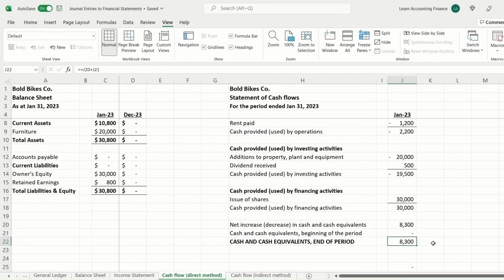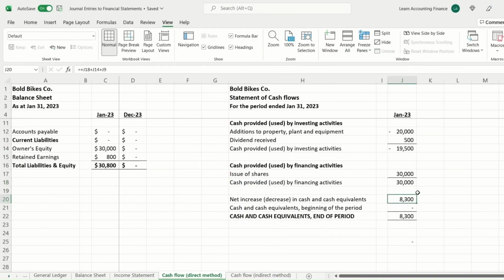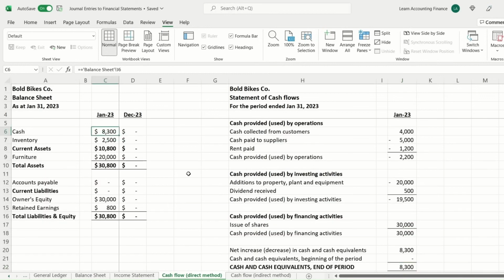In the cash flow, we also reconcile the total movement, which was 8,300 for the period, to the final closing balance. In this case, we are really looking at the start of a business where initially there was nothing. So cash and cash equivalents at the beginning of the period was zero, and the movement during the period of January is 8,300, a net positive movement. At the end of the month, the cash balance is 8,300. These three sections show the period activity, the sum of the total period. We add the opening balance at the start of the period to give us the final closing balance, and this amount, cash and cash equivalents at the end of the period, would match your cash and cash equivalents in the balance sheet at the end of that period.